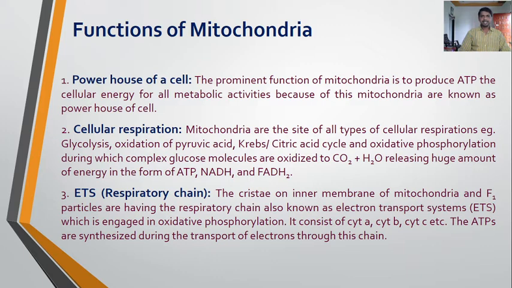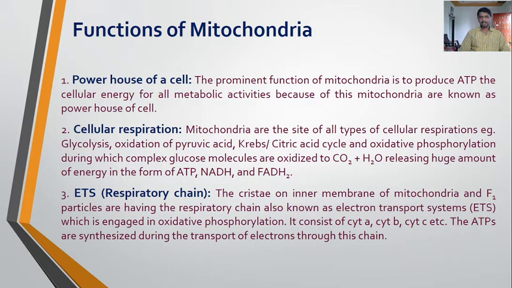Then the Krebs or citric acid cycle and oxidative phosphorylation, during which complex glucose molecules are oxidized to CO2 and water, releasing a huge amount of energy in the form of ATP, NADH and FADH2.